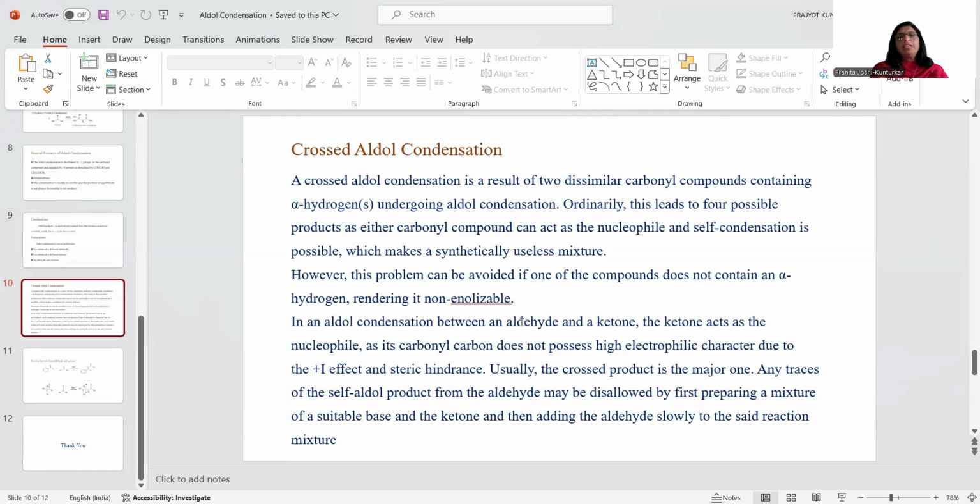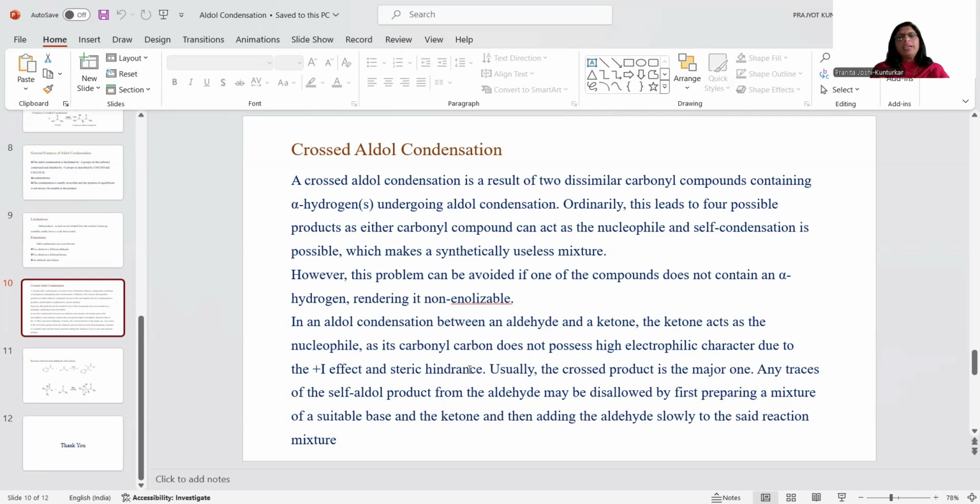If it is acetaldehyde, or formaldehyde, then this is the most reactive carbonyl compound. But as in the ketone, the hydrogen is replaced by another group, the reactivity of the carbonyl group decreases. So in an aldol condensation reaction between an aldehyde and a ketone, the ketone acts as the nucleophile, and its carbonyl carbon does not possess high electrophilic character due to the plus I effect and steric hindrance.